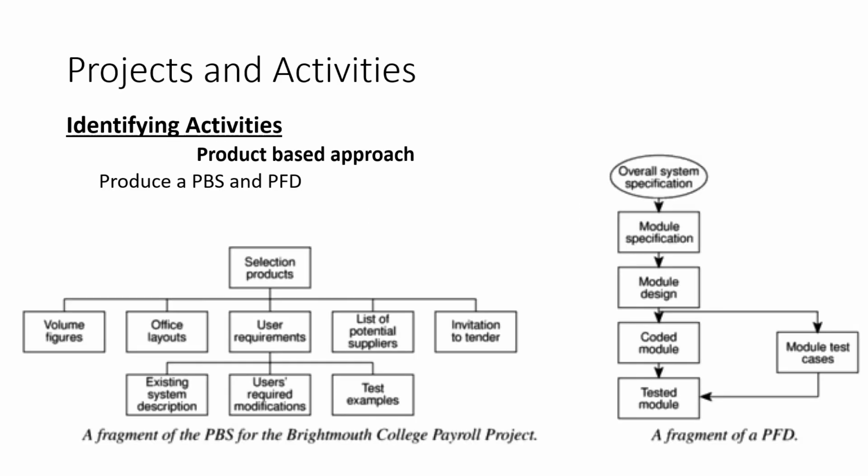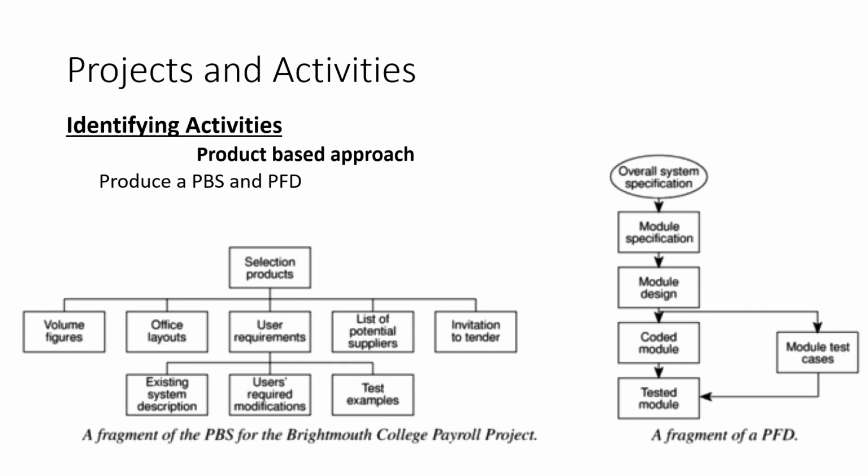Next, the product-based approach. The product-based approach consists of producing a product breakdown structure and a product flow diagram. The product flow diagram indicates for each product which other products are required as inputs.